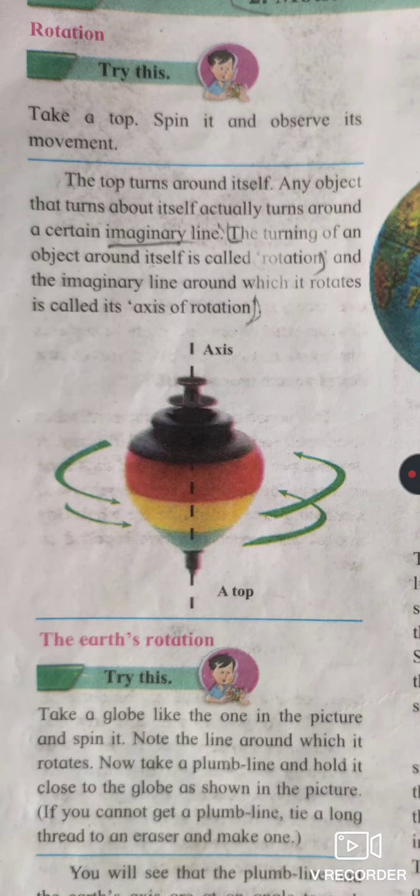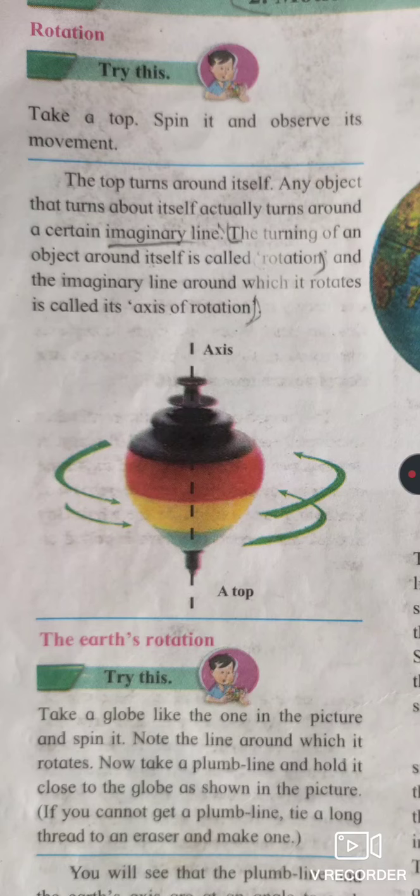We will start this lesson with the top that turns around itself. Any object that turns about itself actually turns around a certain imaginary line. The turning of an object around itself is called a rotation.